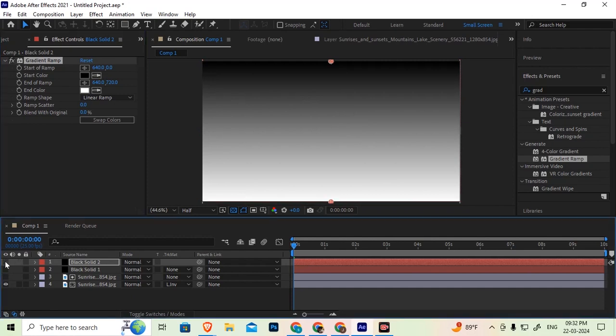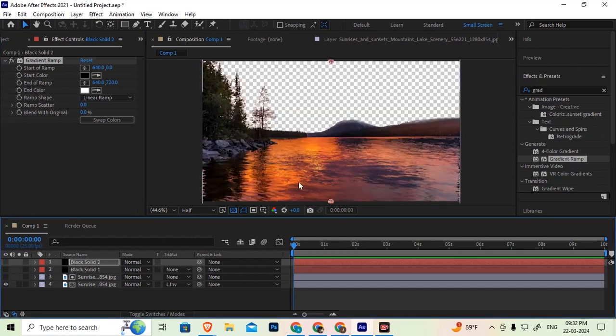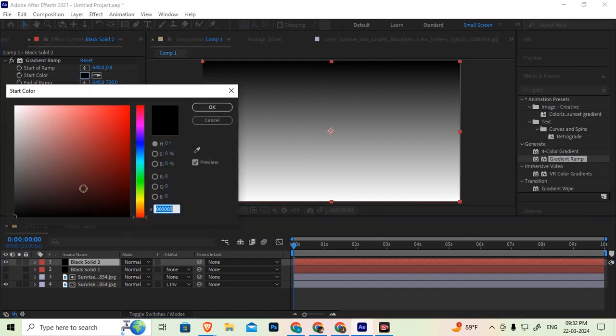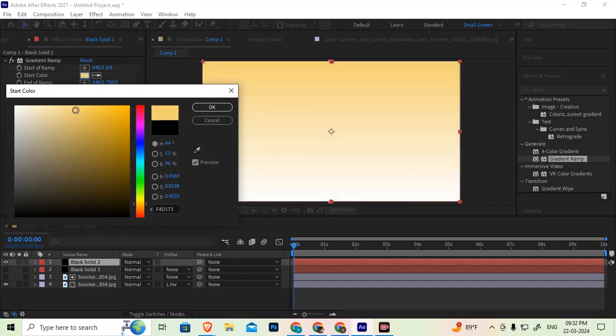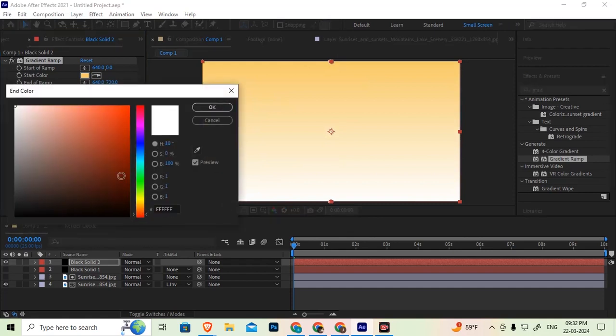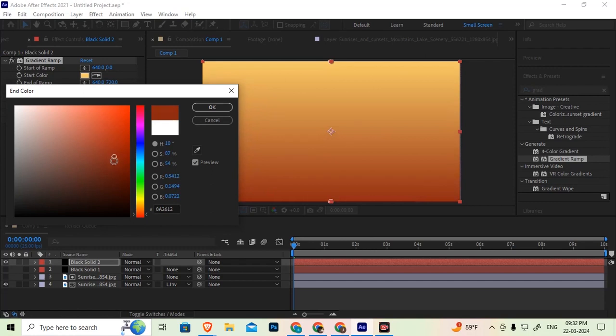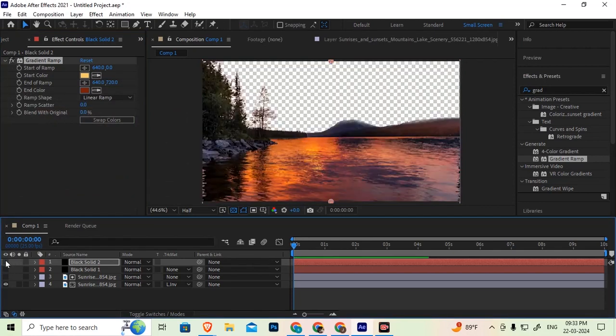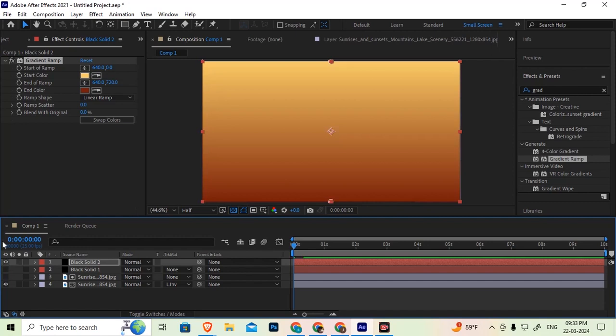So the background actual image is having yellow and orange shades in sky, so same I want here. So the up position should be orange shade, down position more dark and orange. Clear? Yes, sir. If you want white and blue shade, that also you can create.